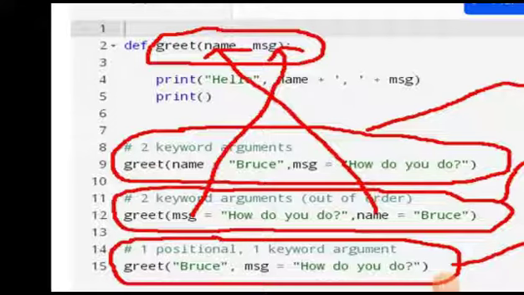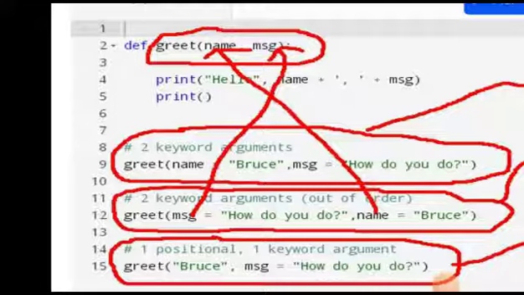Like this msg: we want its value to be passed on to the second parameter in the function, but here we are specifying msg as the first argument, in line number 12. So what will happen in line number 12? This msg argument which we are supplying as the first argument, its value will be passed on to the second parameter in the function definition, and the second argument, which is name here, its value will be passed on to the first parameter using the keyword arguments. If the keyword arguments were not there, then this msg, which is the first argument here, its value will be passed on to name, and the name value will be passed on to msg. And then we will get wrong output in the result.